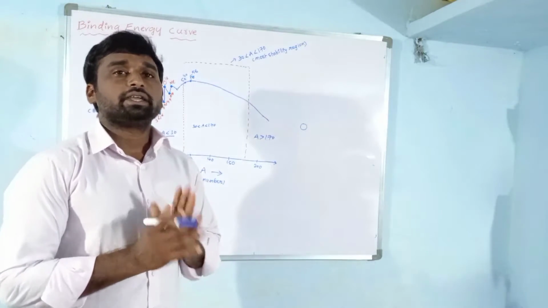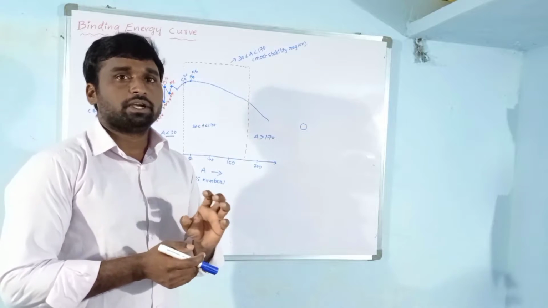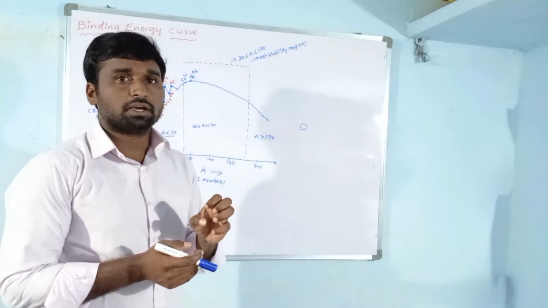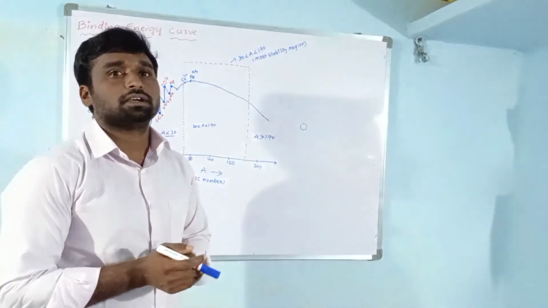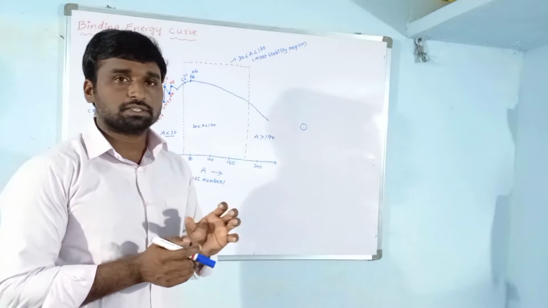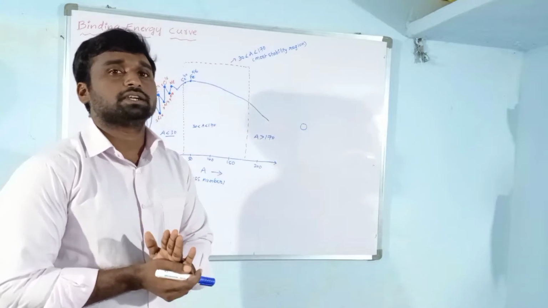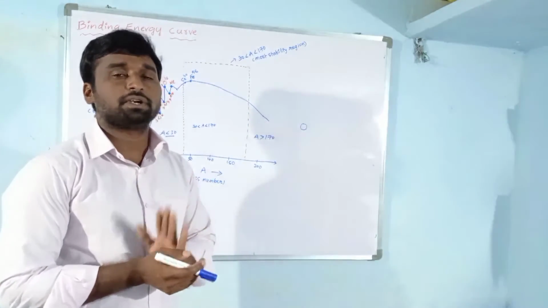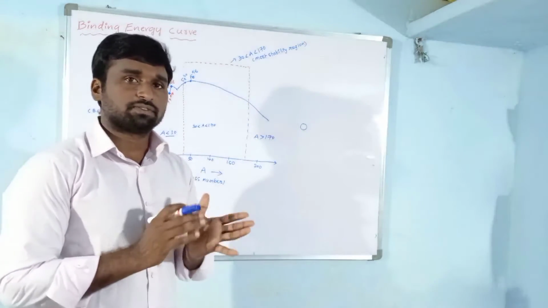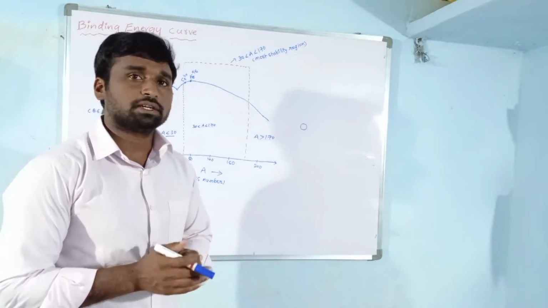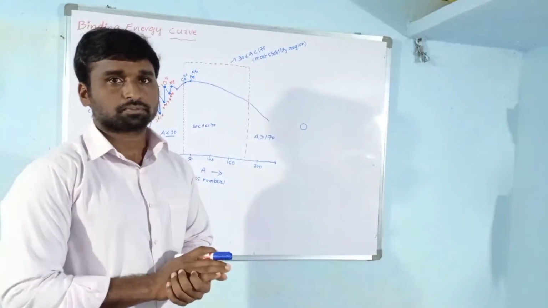Binding energy for nucleon decides the stability of the nucleus. Binding energy does not decide the stability of the nucleus. Specific binding energy decides the stability of the nucleus. Specific binding energy or binding energy per nucleon, both are the same.